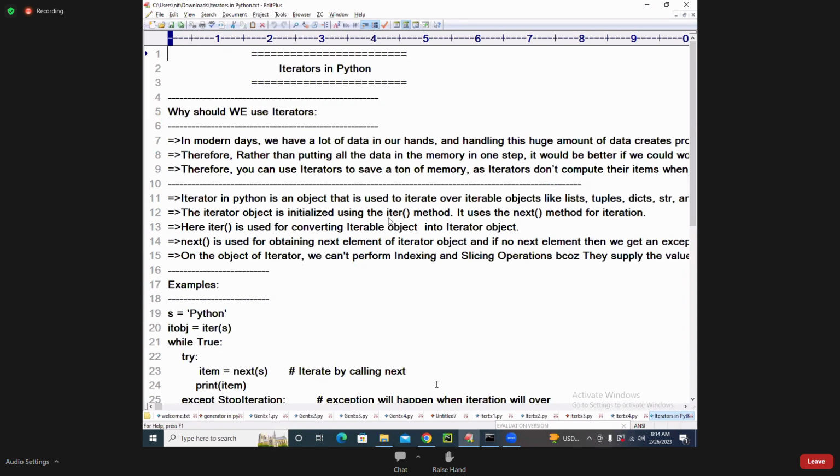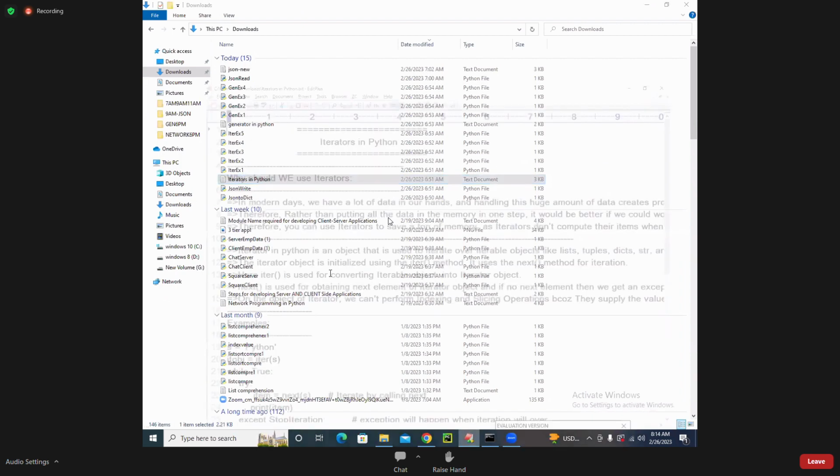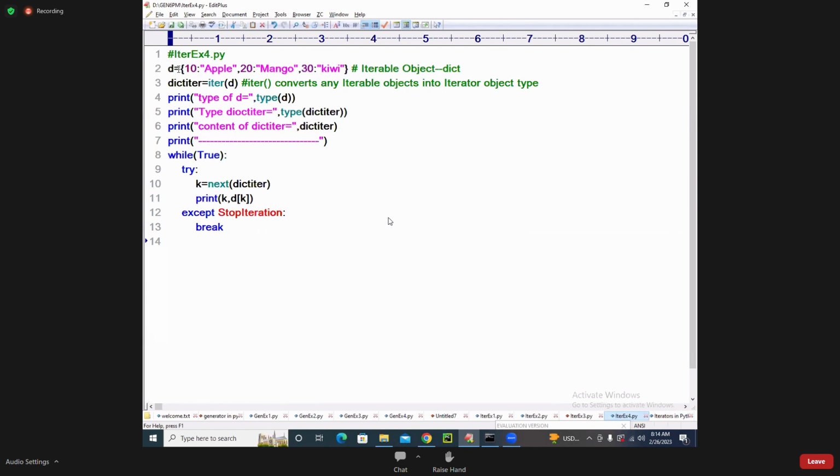Hamjet, what ma? Example 4. Yeah, this example 4. See, my dear student, simple ma. Dictionary. I'm converting this dictionary into an iterator. D is called an iterable object. I'm converting it with iter. I'm printing the type, dict iterator, and I'm printing the content of it, which is not going to print the data.